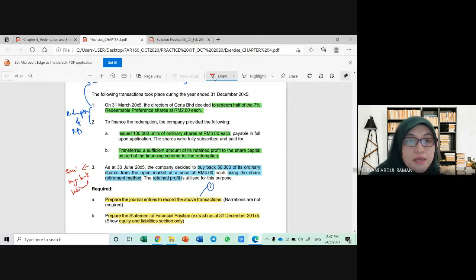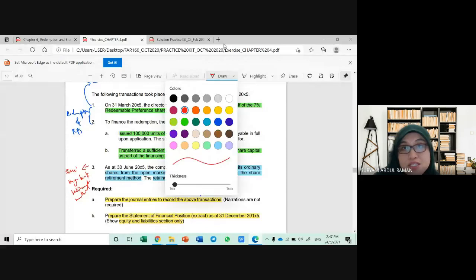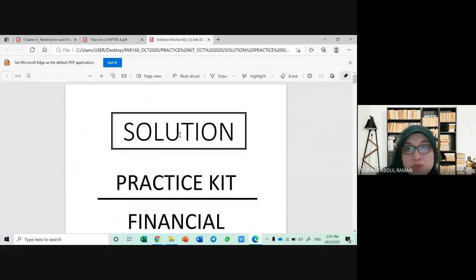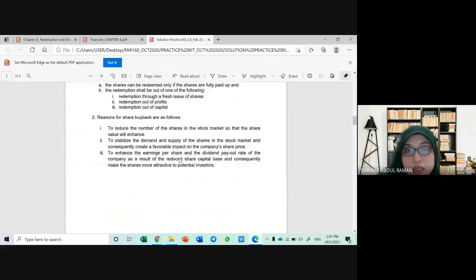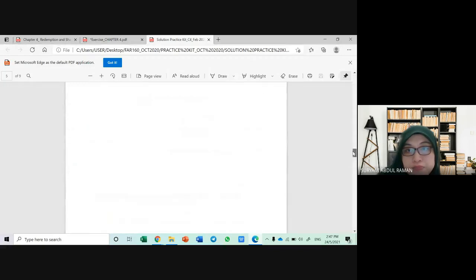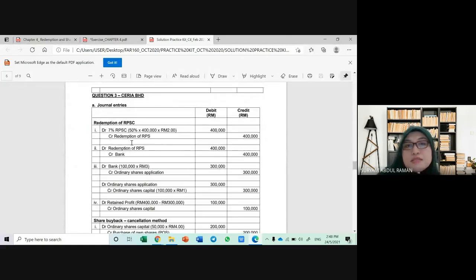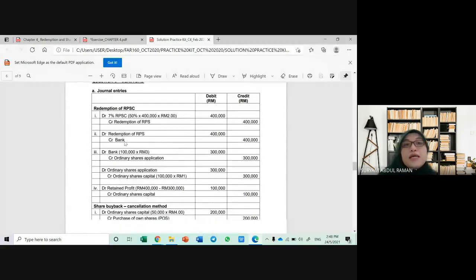Okay, retirement method. So you don't have much to do. You only have 2 transactions to record here. Number 1 is the redemption of preference shares, and number 2 the share buyback. Okay, so let us prepare the answer together. I'm going to refer to this solution. Ceria, where is Ceria? Okay, this is what I'm looking for. So here we only have 2 transactions.